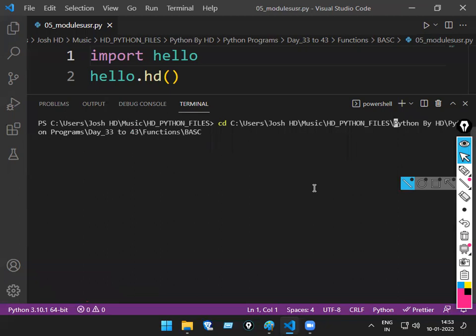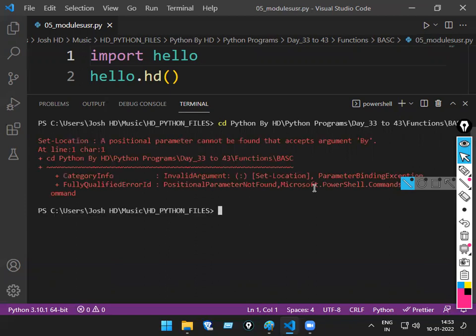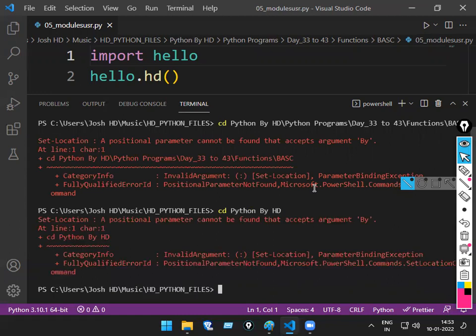Up to files over. Python space by space hd cannot be found at SLC pi.